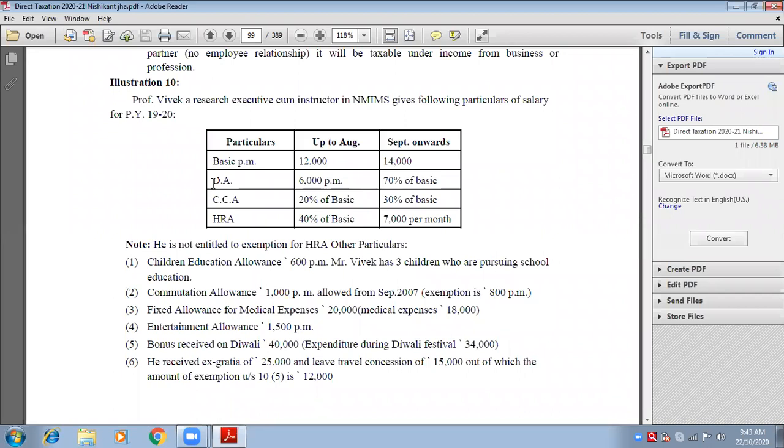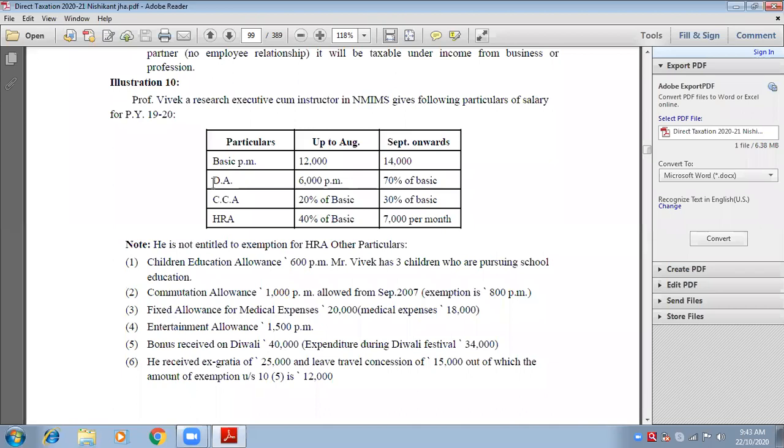Okay, what will be my basic? We have to calculate 70 percentage of that. CCA, that is city compensatory allowances, fully taxable. 20% of basic up to August, and from September it was increased to 30% of basic. Basic means basic salary.